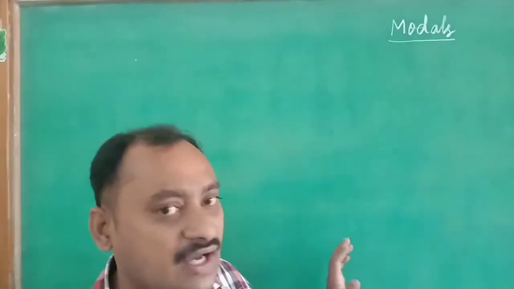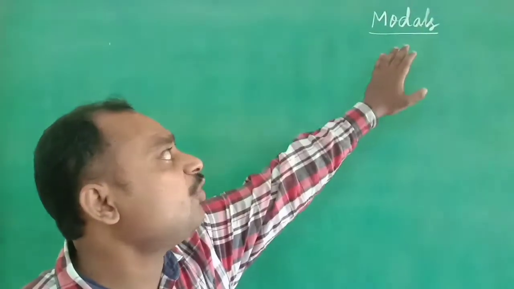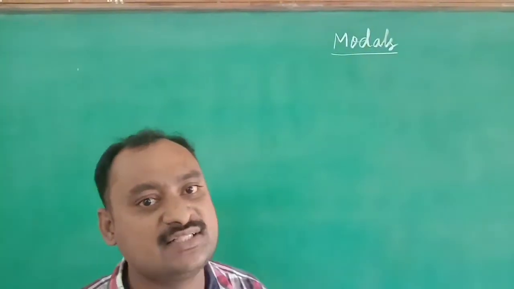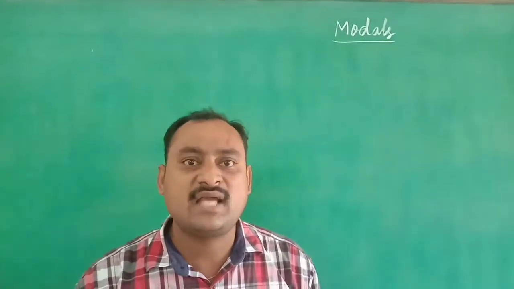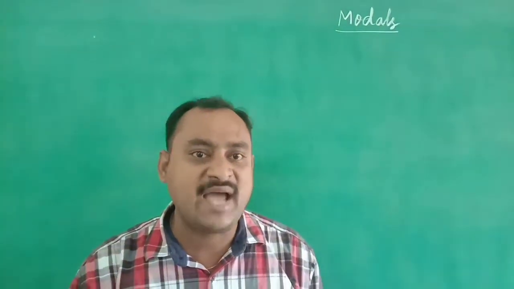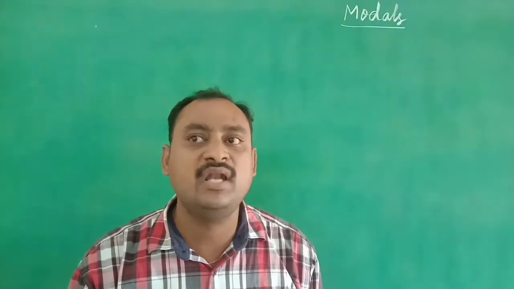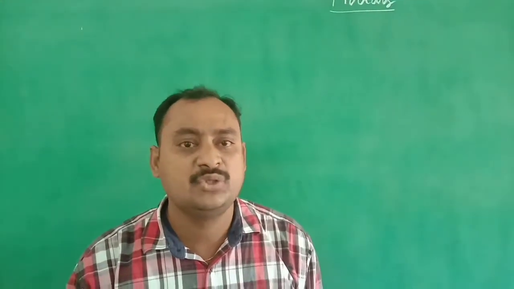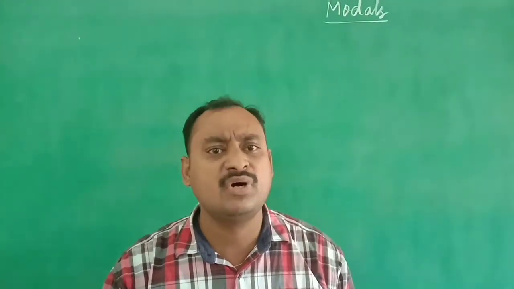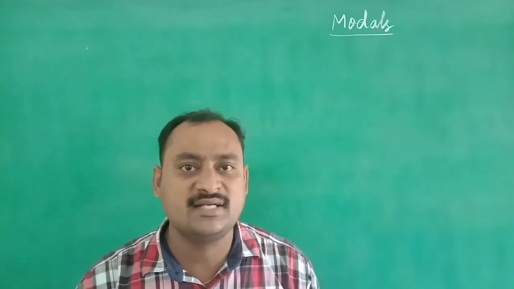Apart from regular and irregular verbs, some modal verbs or modal auxiliary verbs are there in English. The modal auxiliary verbs are can, could, may, might, shall, should, will, would, need to, have to, must, ought to, used to. This kind of words are called modal auxiliary verbs.